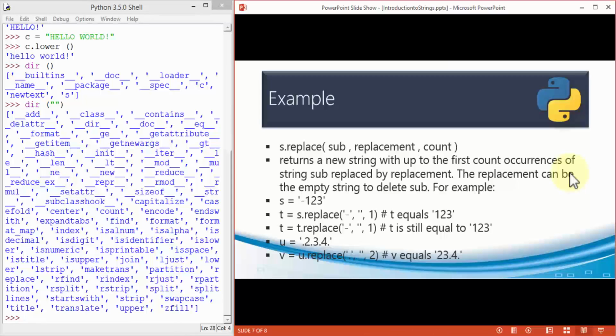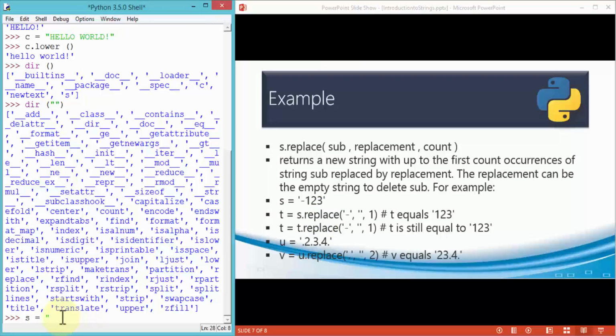Let's do some examples. So for instance, let's say I'm going to use the s.replace method. What this does is simply return a new string with up to the first count occurrences of the string sub replaced by the replacement value. The replacement can be the empty string to delete sub, or you can tell Python to specifically replace or add to it. So for instance, if I have something like